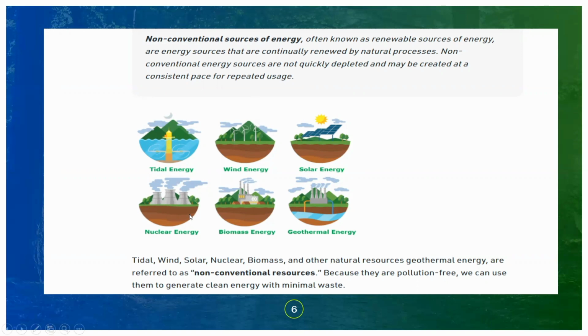And nuclear energy, then biomass, geothermal energy, tidal, wind, solar, and other natural resources are referred to as non-conventional resources because they are pollution-free. We can use them to generate clean energy with minimal waste. Tidal energy, wind energy, and solar energy do not cause pollution, and we can use them to generate constant resources with minimal waste.